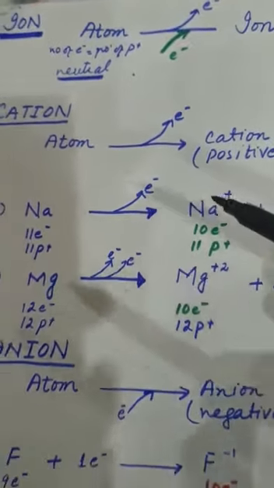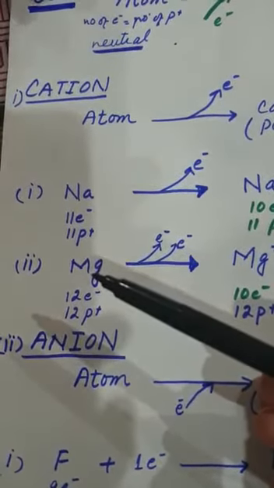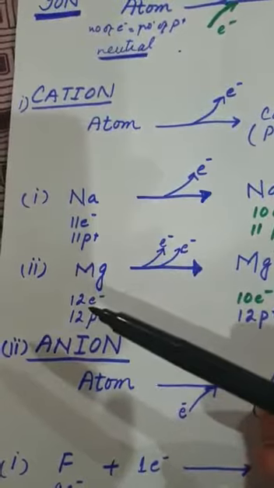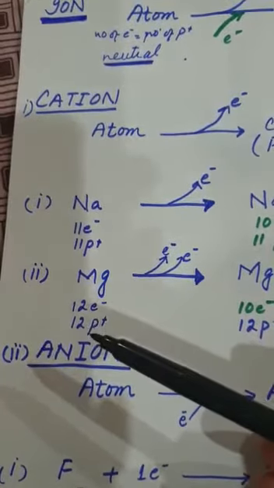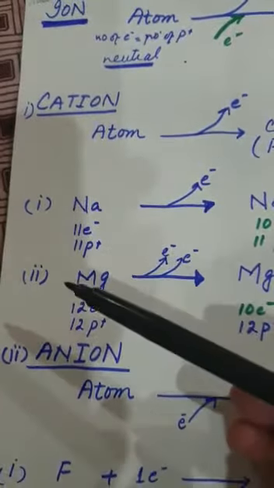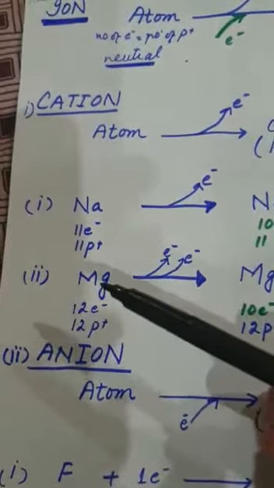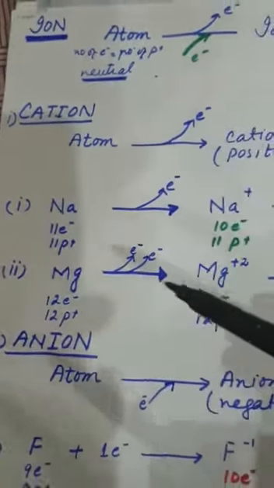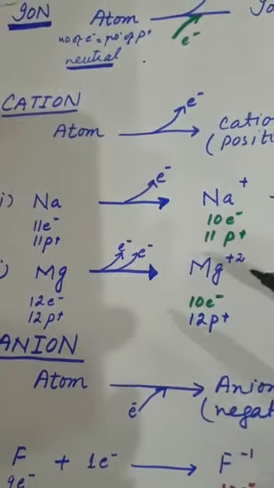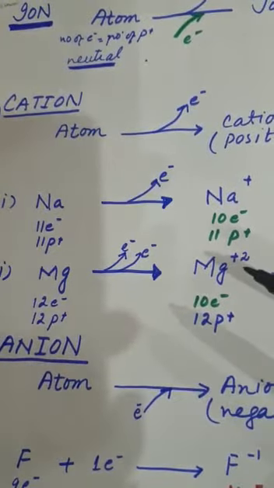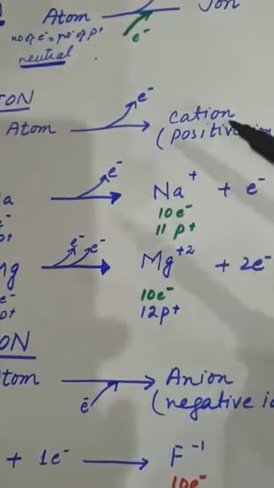Similarly, in the second example, we have the magnesium atom, and the magnesium atom has 12 electrons and 12 protons. As a result, magnesium is present in the atomic form, that is, it carries no charge. But when magnesium loses 2 electrons, it acquires a charge, and that positively charged particle is known as a cation.